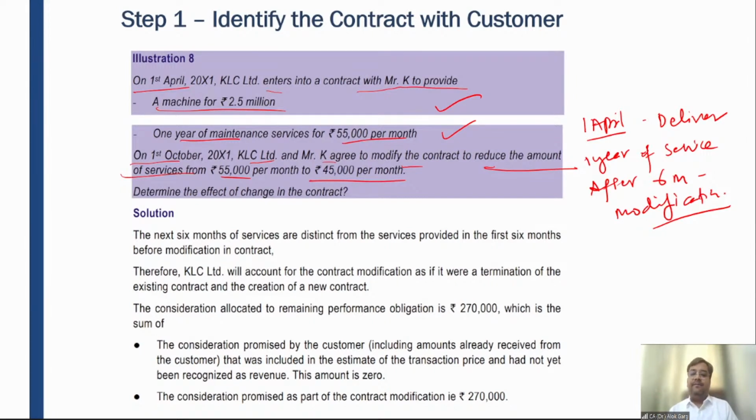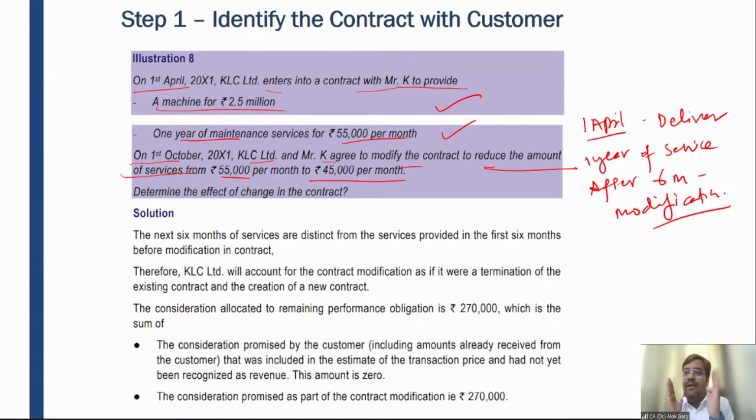So tell me, friends, if the security guard has not given you proper service for the last 6 months, he has not saved you from theft, he has not diligently performed his security services in the last 6 months, can he say, okay, sir, don't worry, I will compensate you for the initial 6 months in the next 6 months? I'll perform more diligently for 24 hours, I will serve 36 hours. Can he say that? Answer is no.